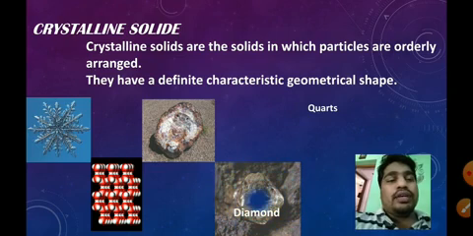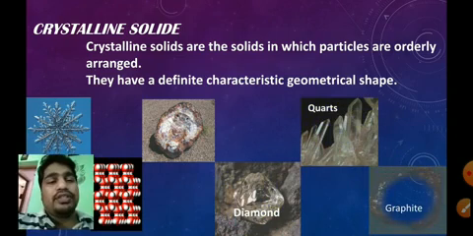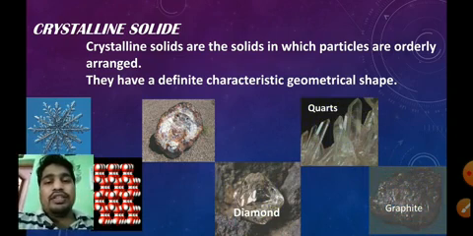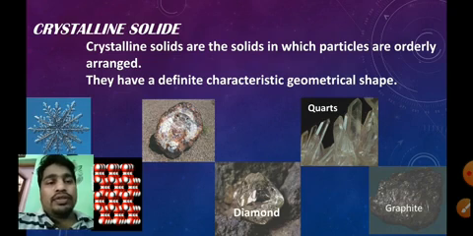The examples are diamond, quartz, and graphite. We already studied the structure and geometry of diamond and graphite in our first year classes, including the hybridization and geometry. So these are crystalline solids. They have definite geometry and definite shape.